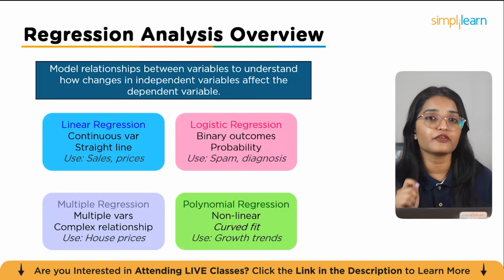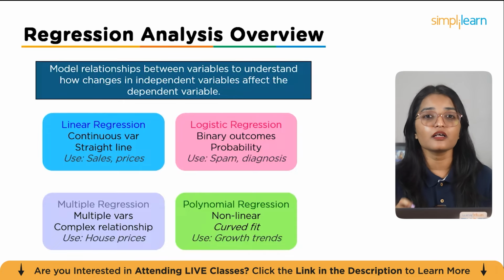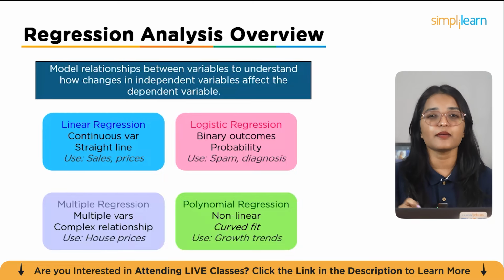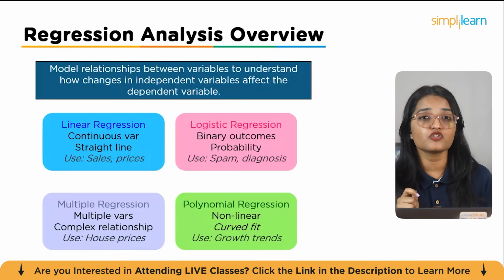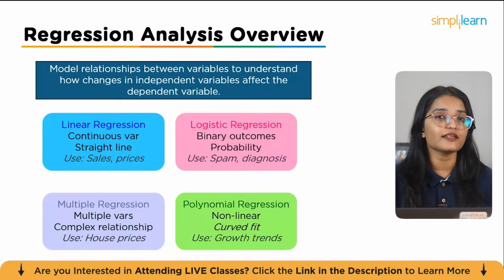Lastly, polynomial regression, which is used for non-linear relationships. The resulting curve, rather than a straight line, lets us capture growth trends and other patterns that aren't linear. Understanding these types of regression helps analysts choose the right model for the data and the business problem at hand.